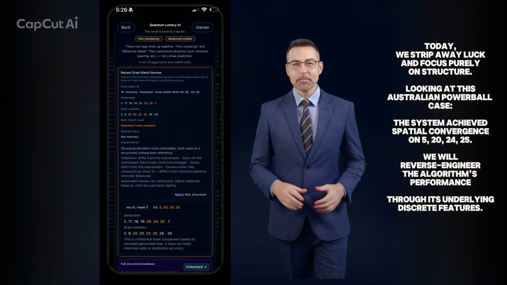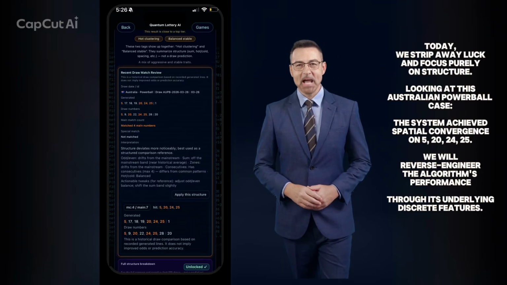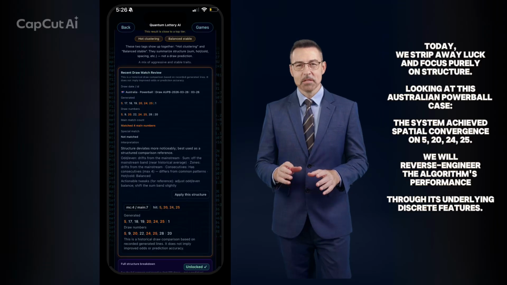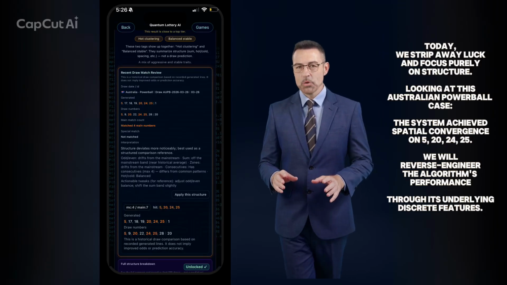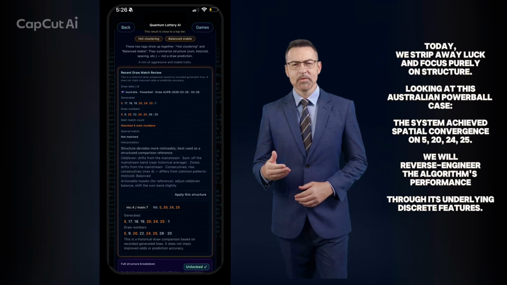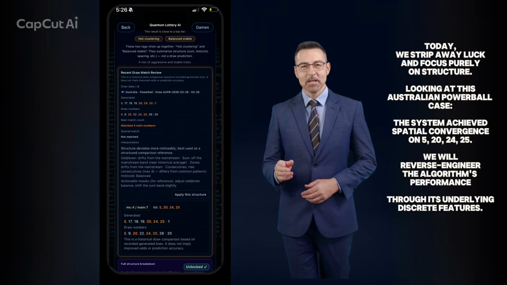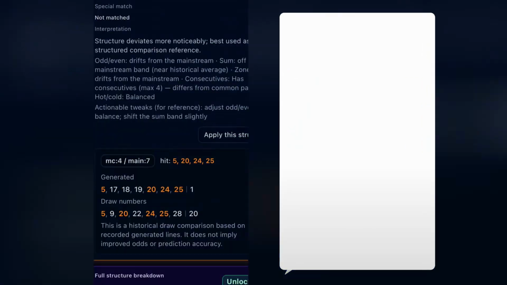Today, we strip away luck and focus purely on structure. Looking at this Australian Powerball case, the system achieved spatial convergence on 5, 20, 24, 25. We will reverse engineer the algorithm's performance through its underlying discrete features. Why did we miss the perfect tier?